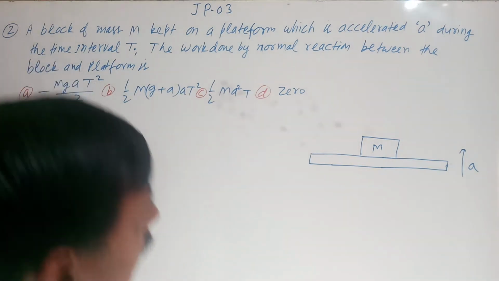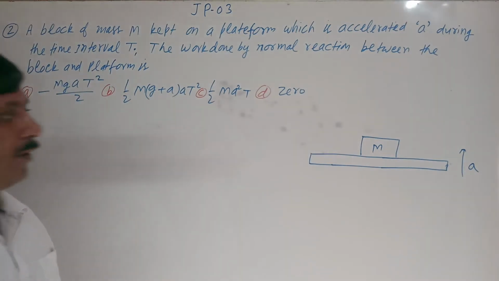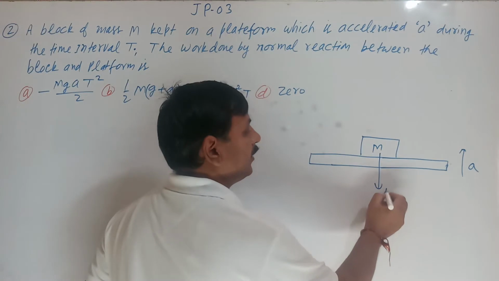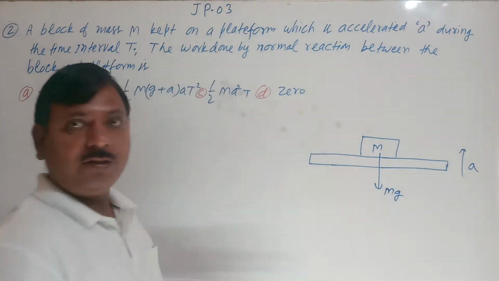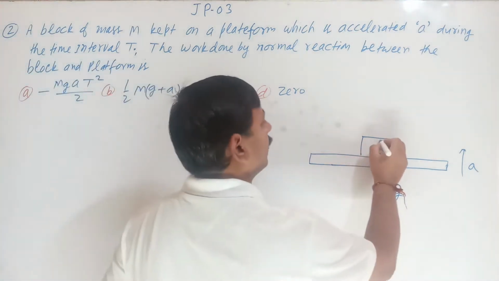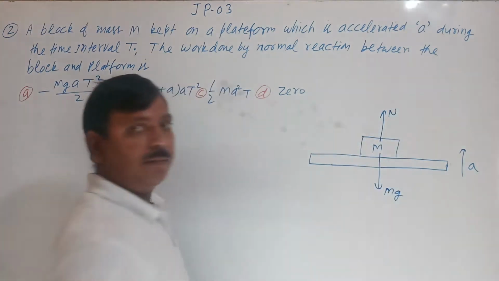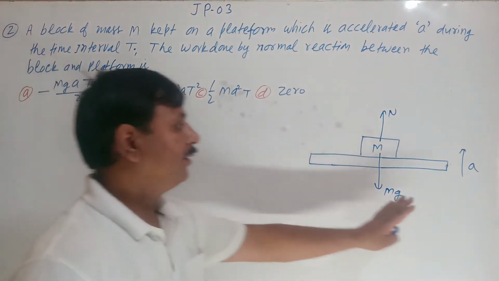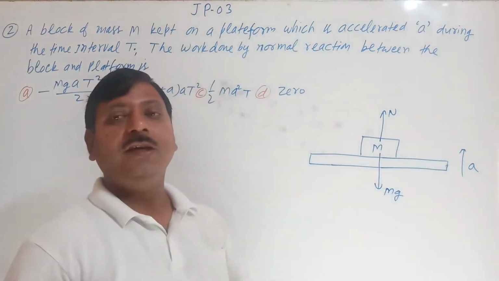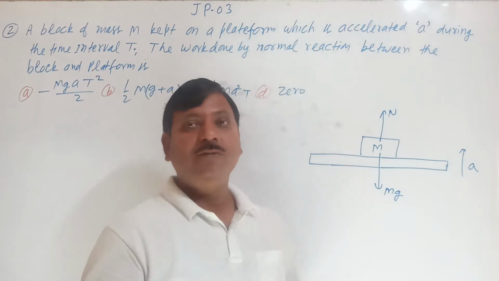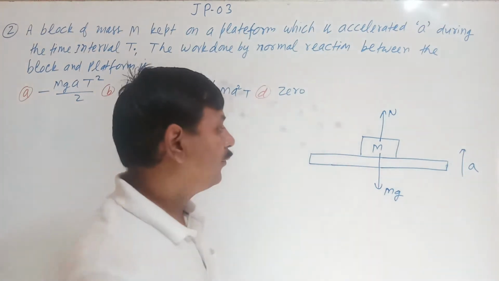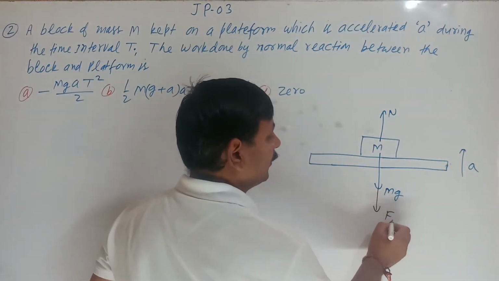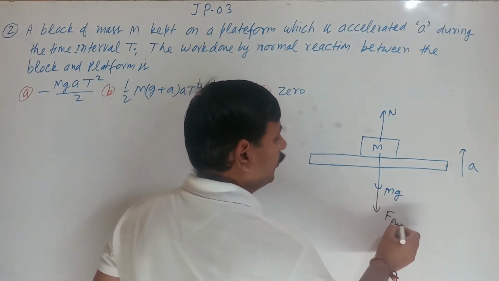See, they want the force by normal reaction. So see the weight: m g will act downward, normal reaction acts upward. This is an accelerated frame of reference, so we have to consider pseudo force. So one pseudo force will act.